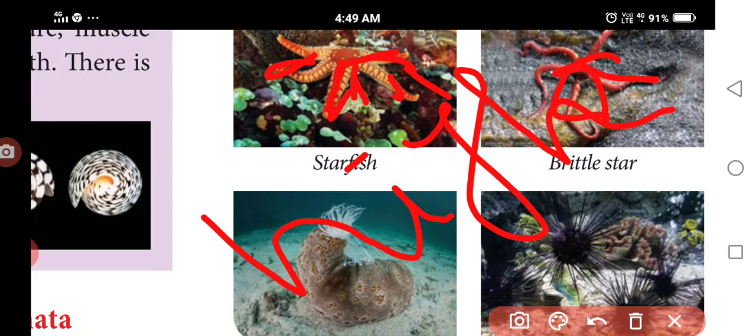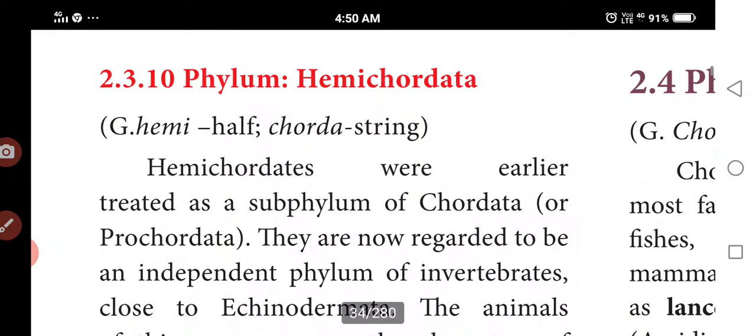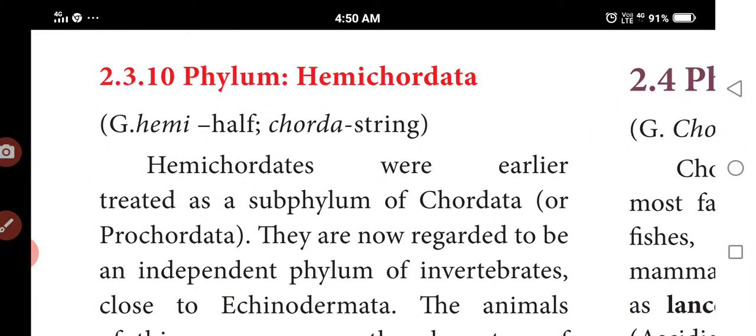Excretory organs are absent. Nervous system and sensory organs are poorly developed. Circulatory system is open type without heart and blood vessels. Starfish has no heart. Next, highly remarkable is regeneration. Regeneration means that lost body parts are produced again within a particular period.